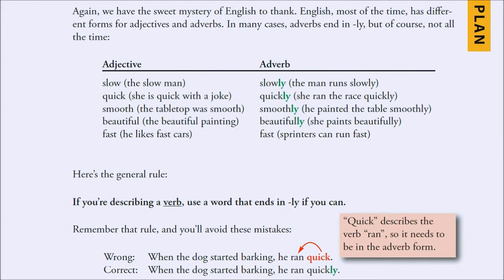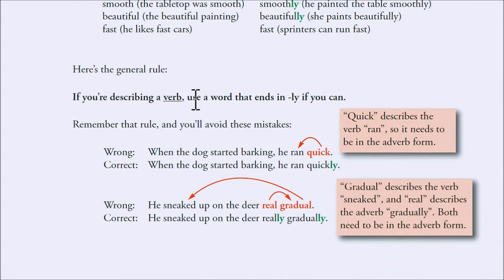So here's the general rule. If you're describing a verb, use a word that ends in ly if you can. So when you say, when the dog started barking, he ran quick, it really needs to be an adverb, okay? It needs to be quickly. And if you say, he sneaked up on the deer real gradual, well, you'll hear your English teacher say, no, it should be really gradually, because really is an adverb describing gradually.